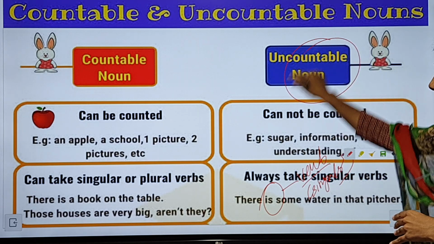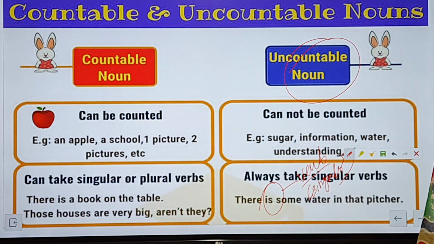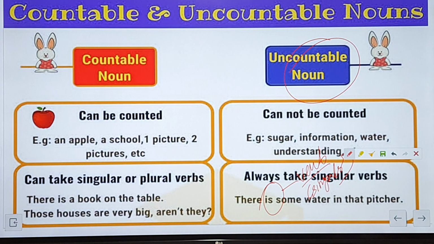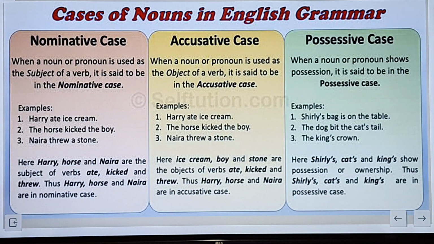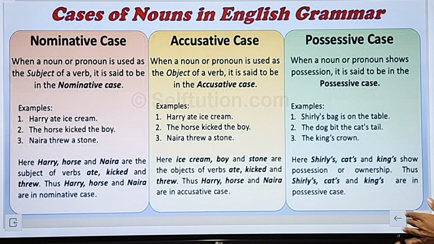The uncountable nouns is the only auxiliary verb that will be used. Okay. So I hope that you all have understood countable and the uncountable nouns. Okay, now let's move forward to understand about nominative case, accusative case and possessive case.